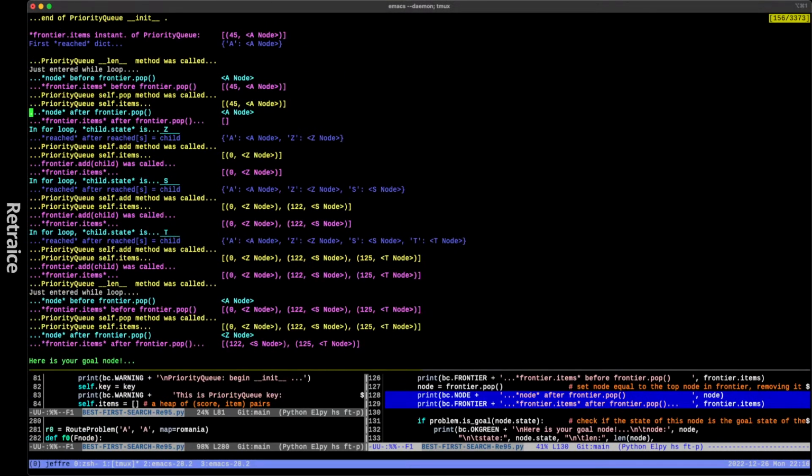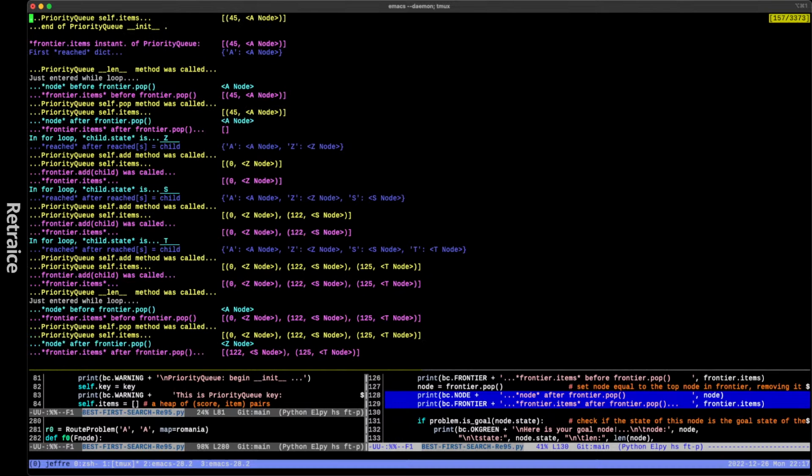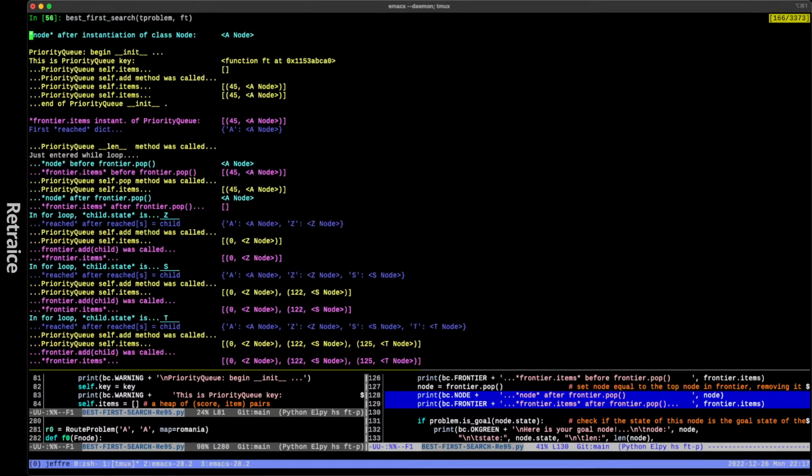It's not new in the beginning because the first item in frontier, the instantiation of the priority queue, is the same as the node that corresponds to the state that we passed when we instantiated a node in the beginning. So there's no change there except to frontier, okay? Probably an inefficiency in the code, but we didn't write it and we are not smart enough to be sure about that claim about inefficiency.